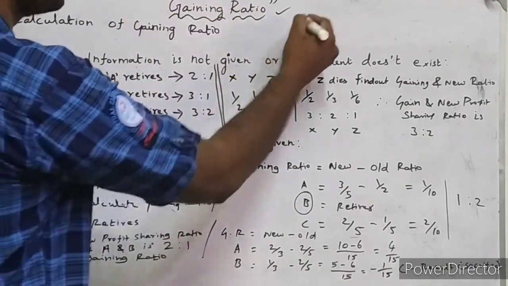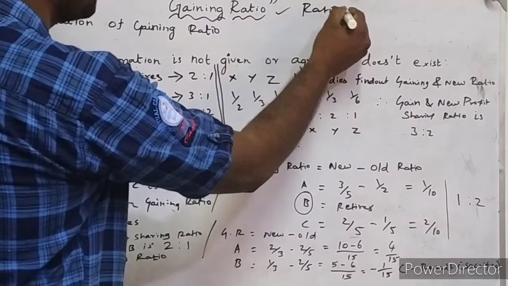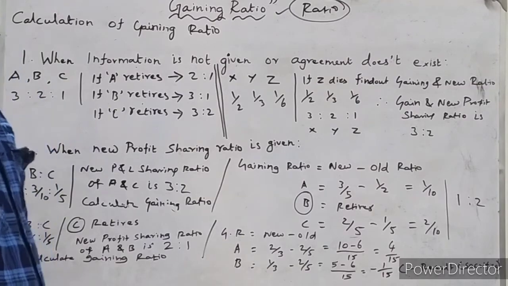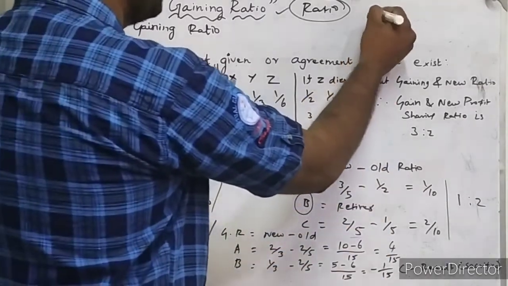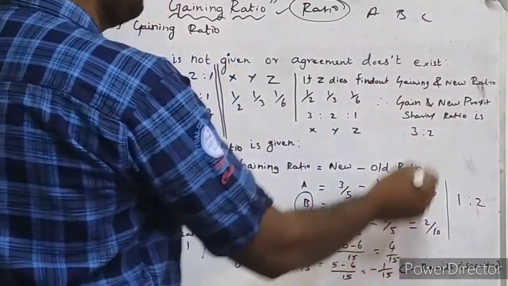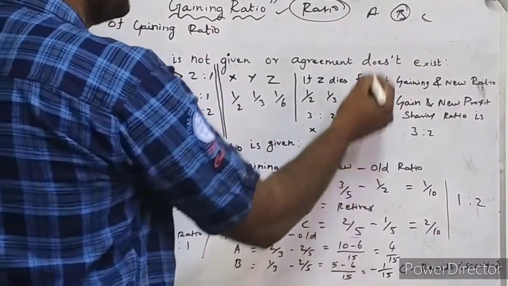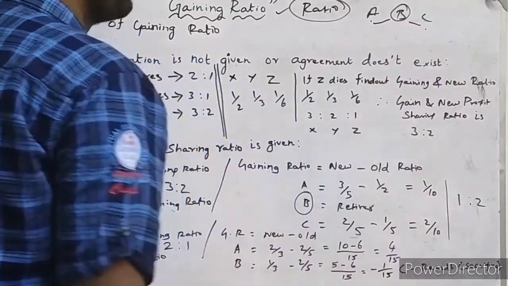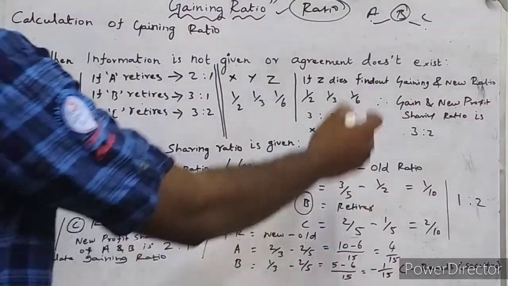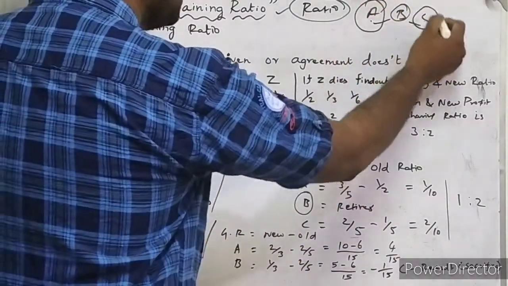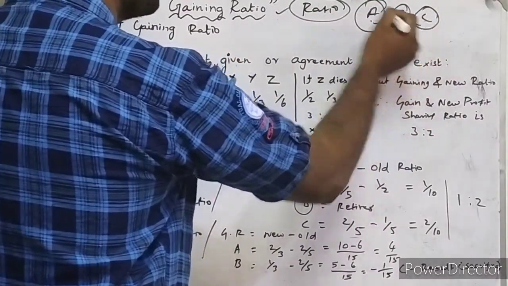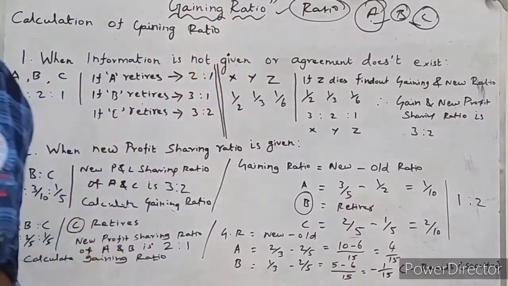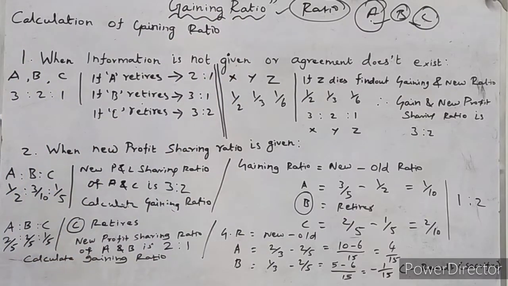Gaining ratio is the ratio which the gaining partner is acquiring from the retiring partner. For example, A, B, C are partners in a firm, B is retiring from the firm, A and C are acquiring B's share of profit and they are gaining. So these two are the continuing or remaining partners. They are gaining from B, isn't it? So we are going to calculate gaining ratio in this video very clearly.